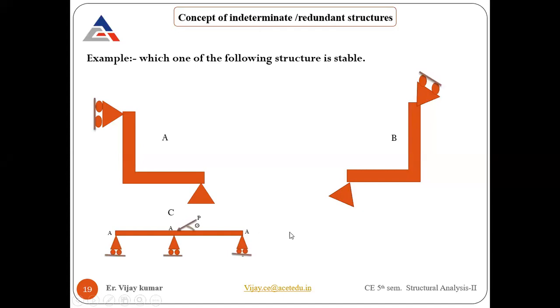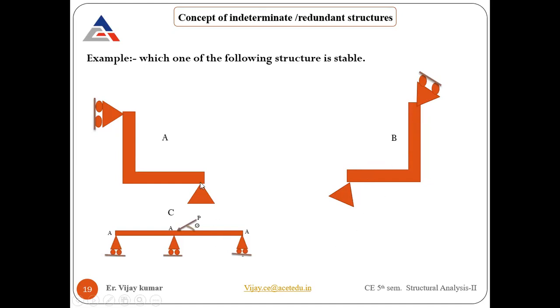You will see which one does not allow the rigid body displacement. So here there will be a rigid body displacement. That example we already saw. And here, if you see, there is also a rigid body, and the reactions are concurrent on a single line. If you draw their lines of action, they meet at a single point. That's why rigid body displacement will take place: if there is any movement, it will start moving, and the movement is not restricted by this support. If they are concurrent, they are not going to restrict that movement.